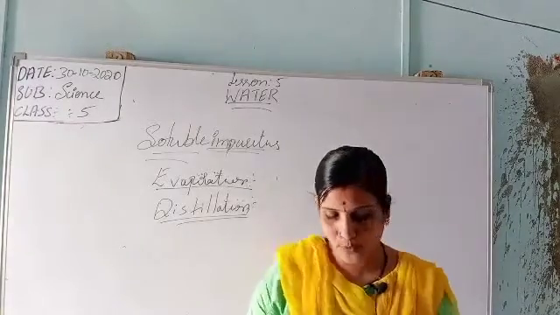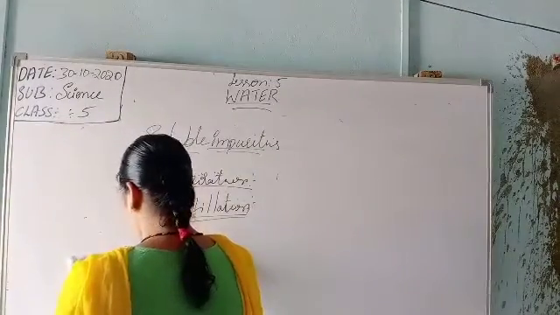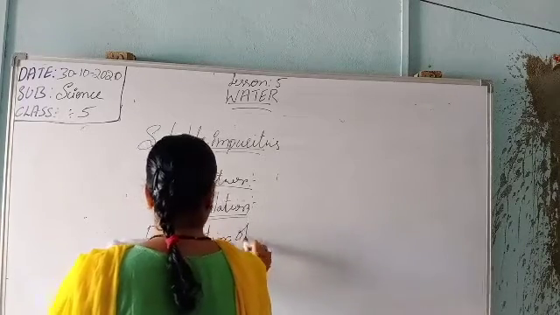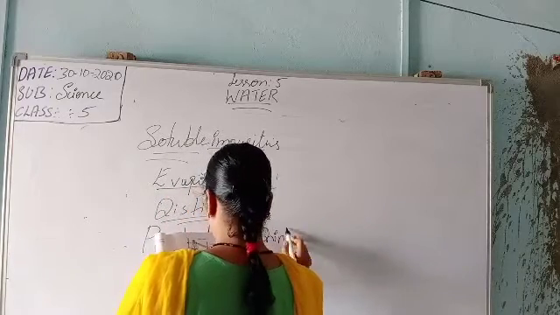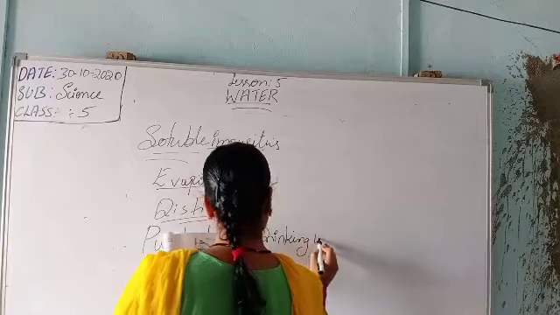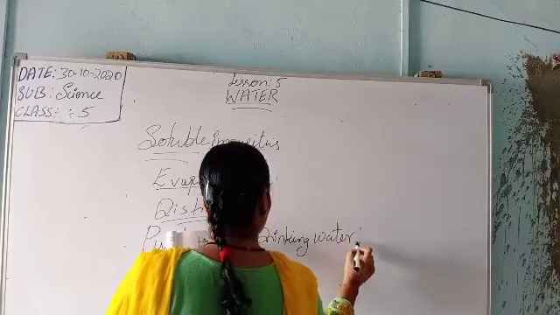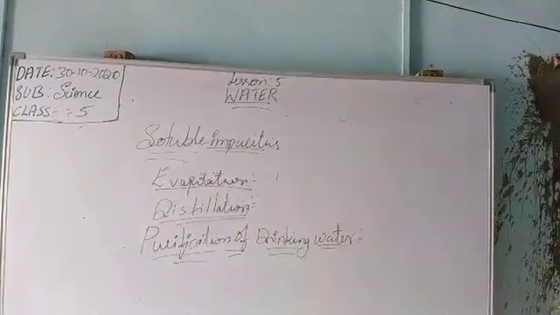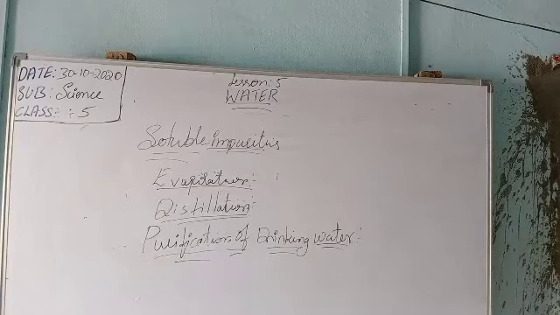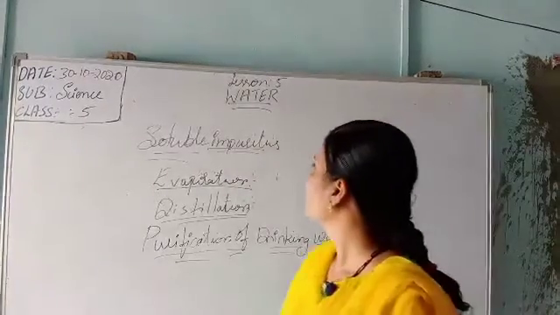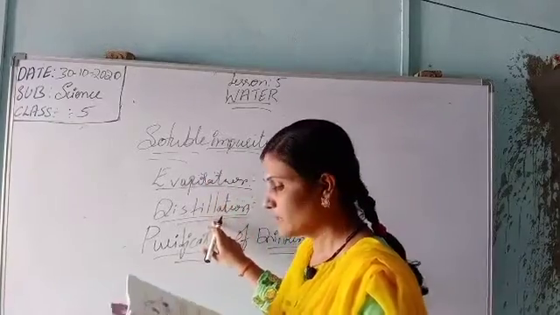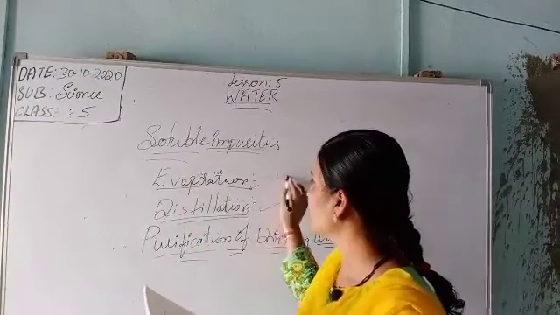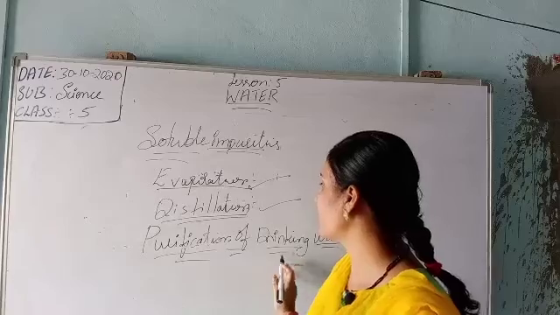Okay, next, purification of drinking water. So here he is telling that in soluble impurities we use evaporation and distillation, the process of separating the impurities. Now next is the purification of drinking water.